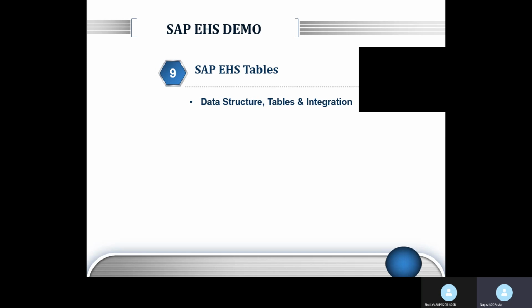Why these tables are useful, what are their applications, all those things we are going to discuss under our technical classes. It's not that I will complete everything and only in the end tell you about this. In the middle, as we start with our SAP EHS, I am going to introduce you to some of these technical concepts known as tables.